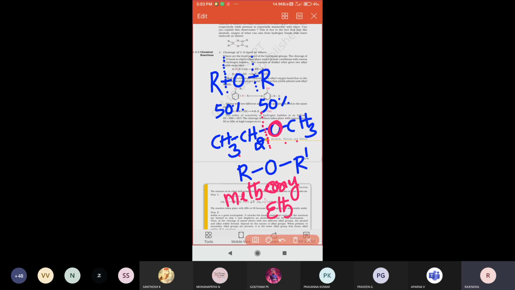Why should we not call it ethoxyethane? Why should we not call it ethoxymethane like that? The reason is that oxygen should always be attached to the side with less number of carbon atoms. So whichever side has less number of carbon atoms, that side only we are going to add that oxygen atom. So that's why, where the bond decomposes, the side with more number of carbon atoms is where the bond breaking takes place.